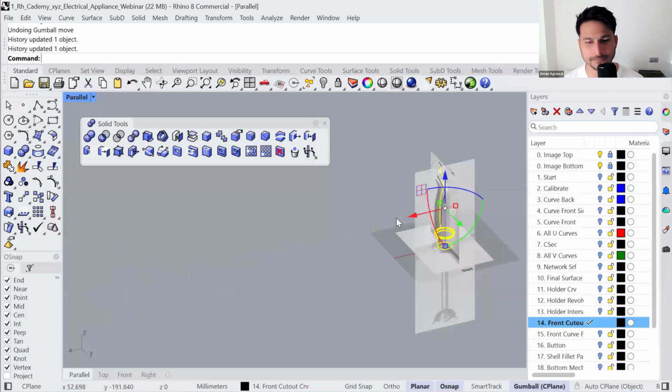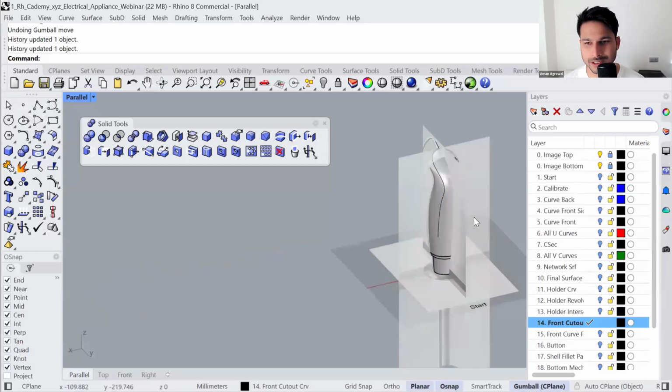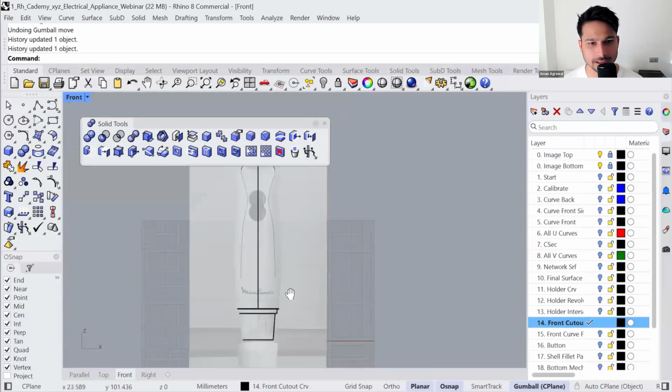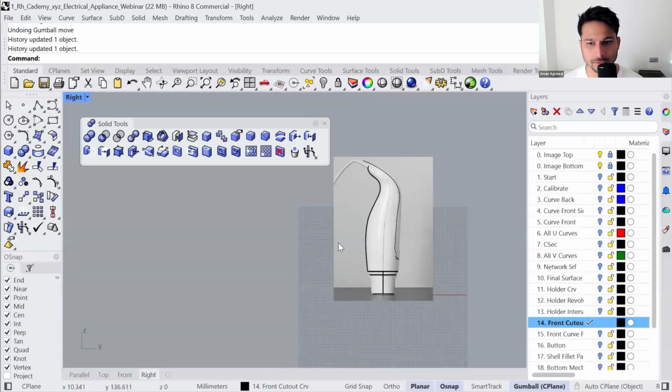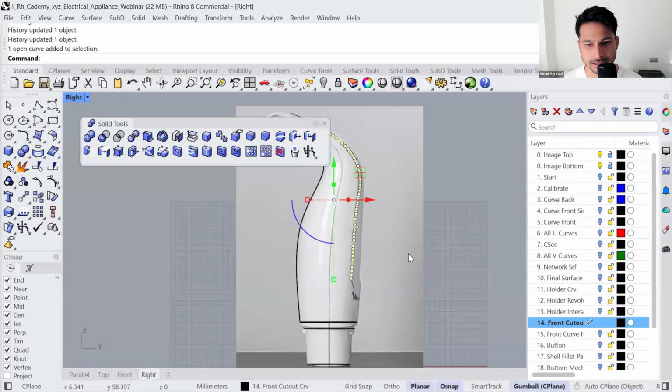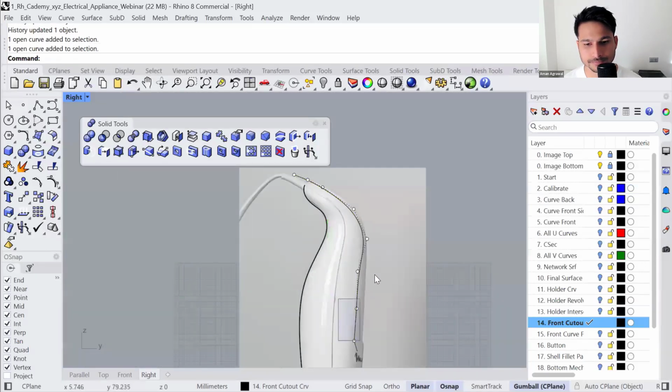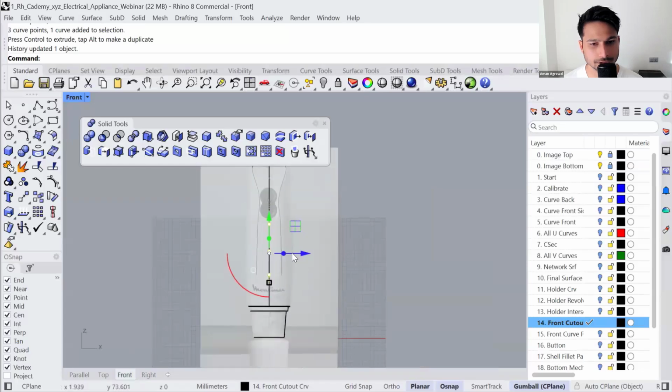50 more, yeah, 950. So this way you can see in real time how these two curves are creating that shape. So in the right viewport, you can modify not this one, but the curve that we projected and how it's affecting the shape in 3D from the front viewport.